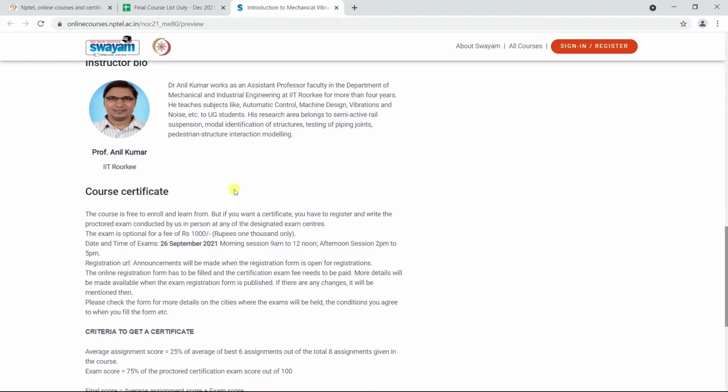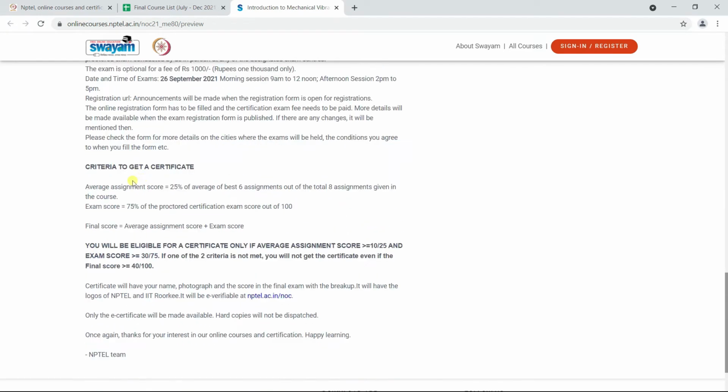And here you can go through the details about the course certificate as well as criteria to get a certificate. You will be eligible for a certificate only if the average assignment score is greater than or equal to 10 out of 25 and the exam score is greater than or equal to 30 out of 75. If any one of the two criteria is not met, then you will not be able to get a certificate even if the final score is greater than or equal to 40 out of 100.